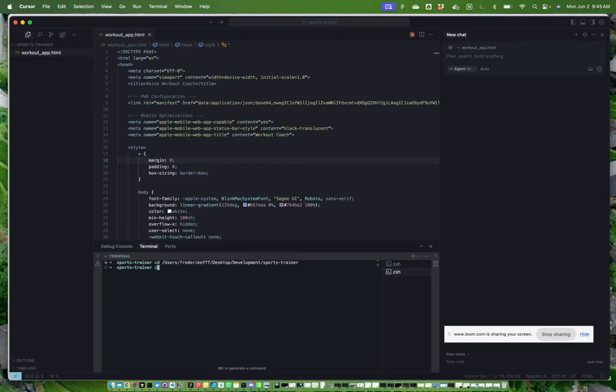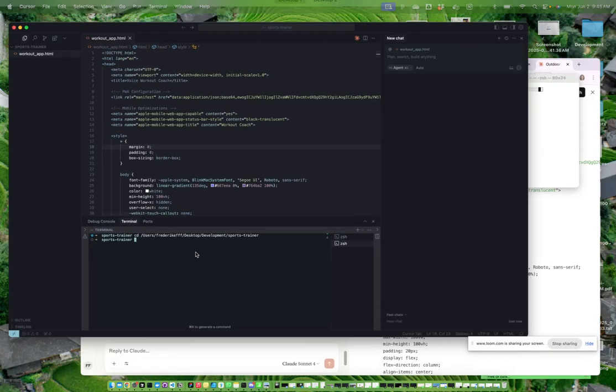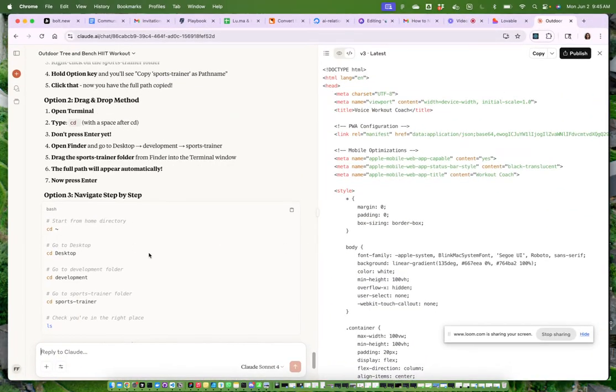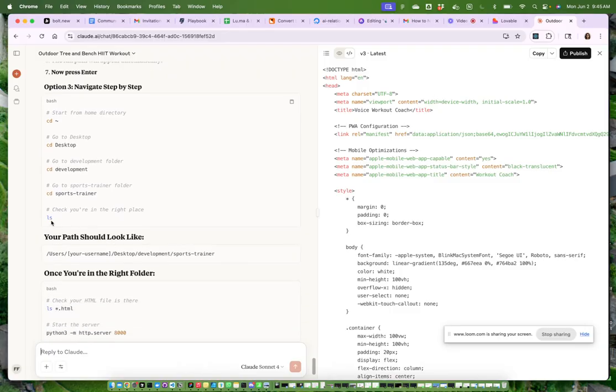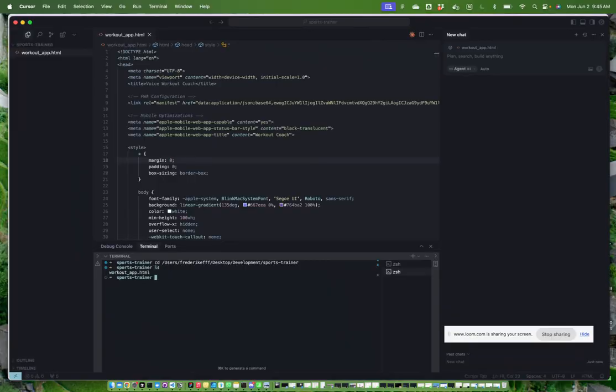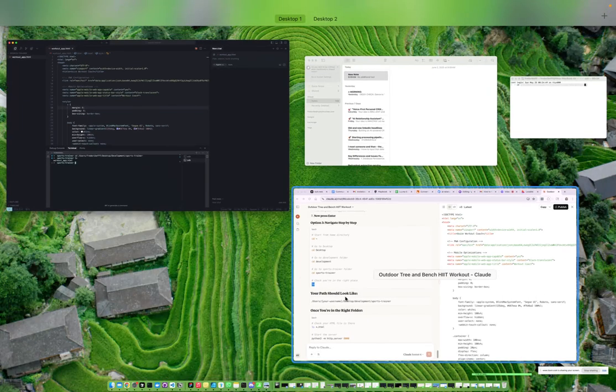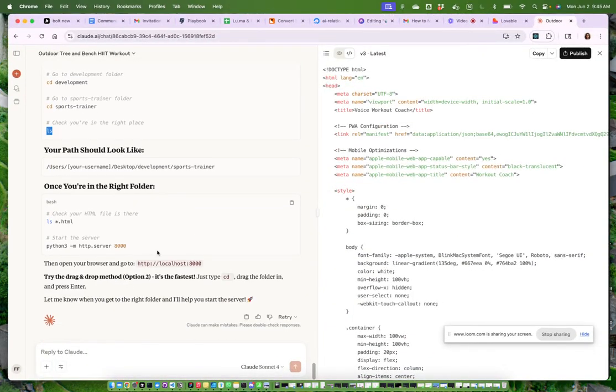This did not work, so we do CD. But we are already in sports trainer, so I think we actually don't even need to go to this sports trainer because we're already here. Let's just check you're in the right place. So let's do this one, LS. See, we're actually already there. So we could have just skipped all of this.